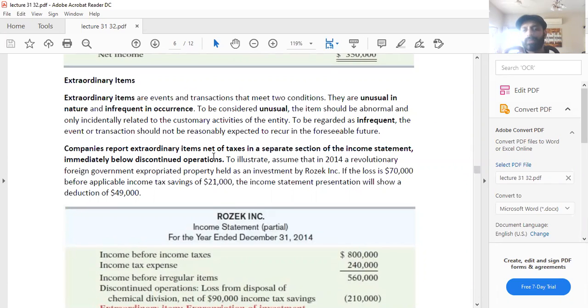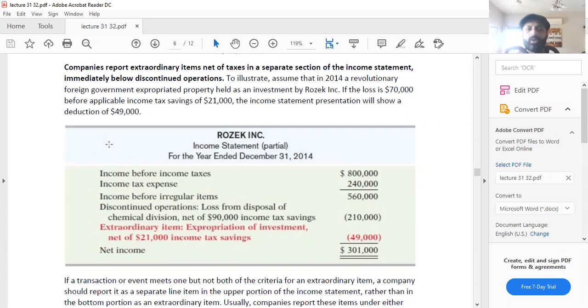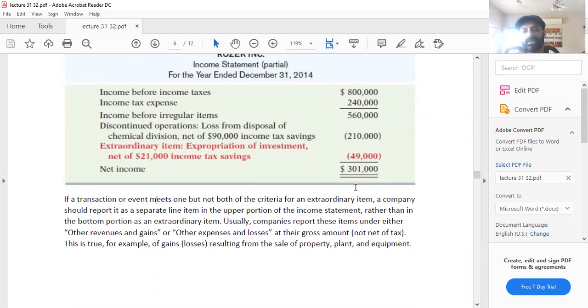Companies report extraordinary items net of taxes in a separate section of the income statement immediately below discontinued operations. To illustrate, assume that in 2014 a revolutionary foreign government expropriated property held as an investment by Rosac. If the loss is 70,000 before applicable income tax savings of 21,000, the income statement presentation will show a deduction of 49,000. So this is the income before irregular items that we already worked out, if you remember, 560,000, your discontinued operation was 210,000. Extraordinary items, net of taxes, is 49,000, so net income is 301,000.